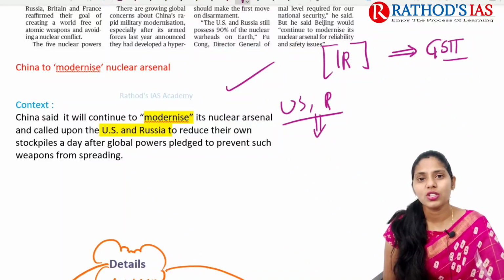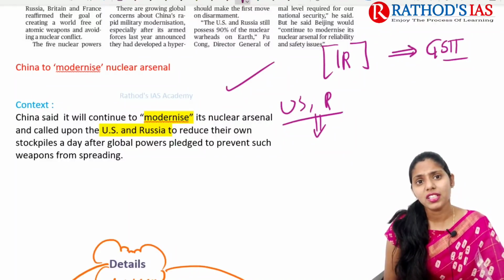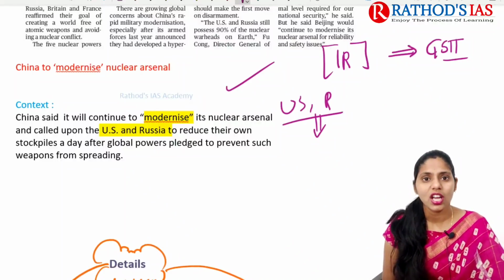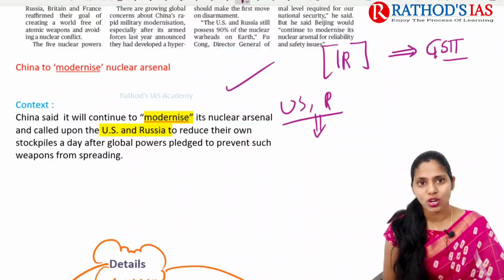In that treaty, the 5 nuclear power countries, that is the P5 countries, said they are going to reduce or prevent such nuclear weapons. But after that meeting, China said it is going to continue its modernization of nuclear arsenals, and in turn it says that the USA as well as Russia need to reduce their own stockpiles.